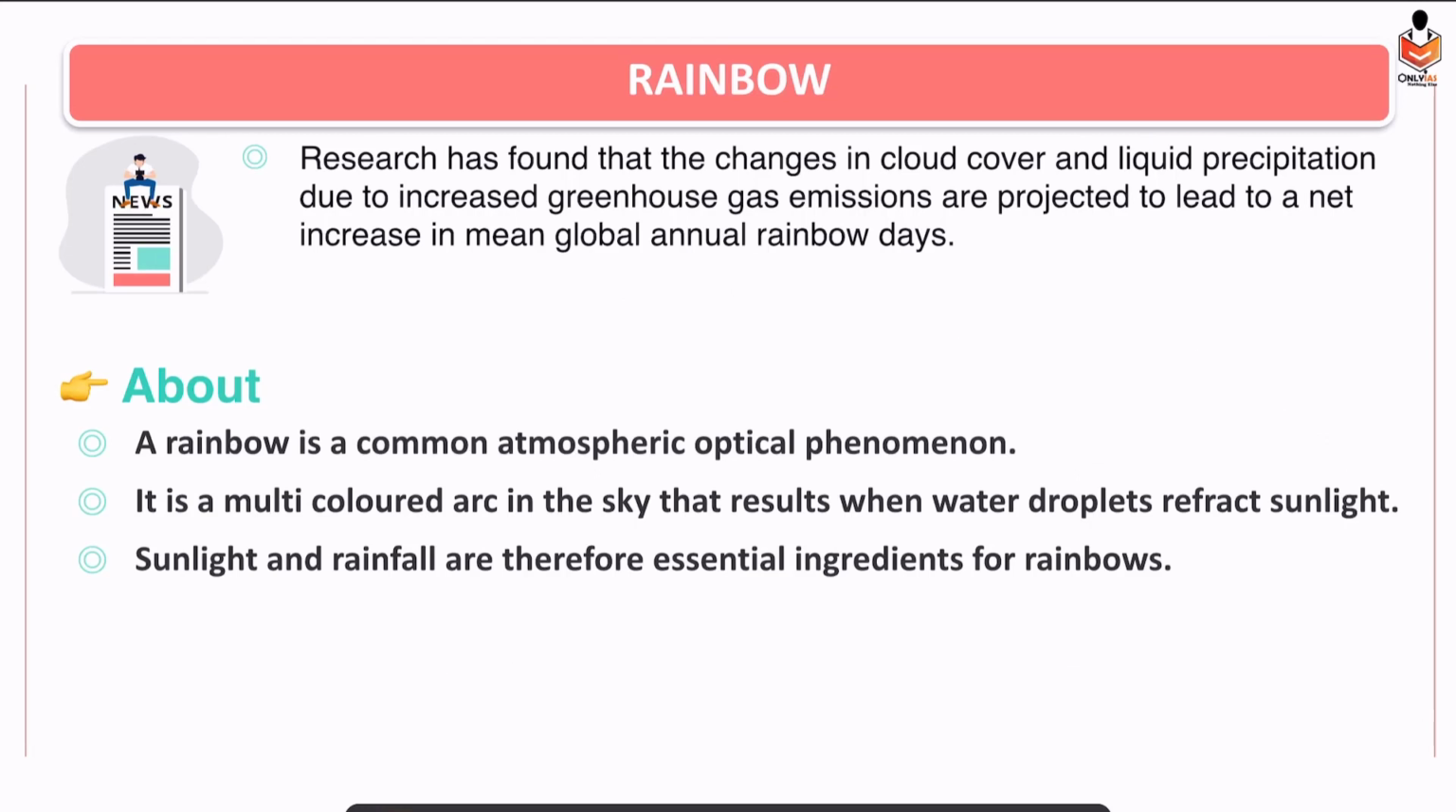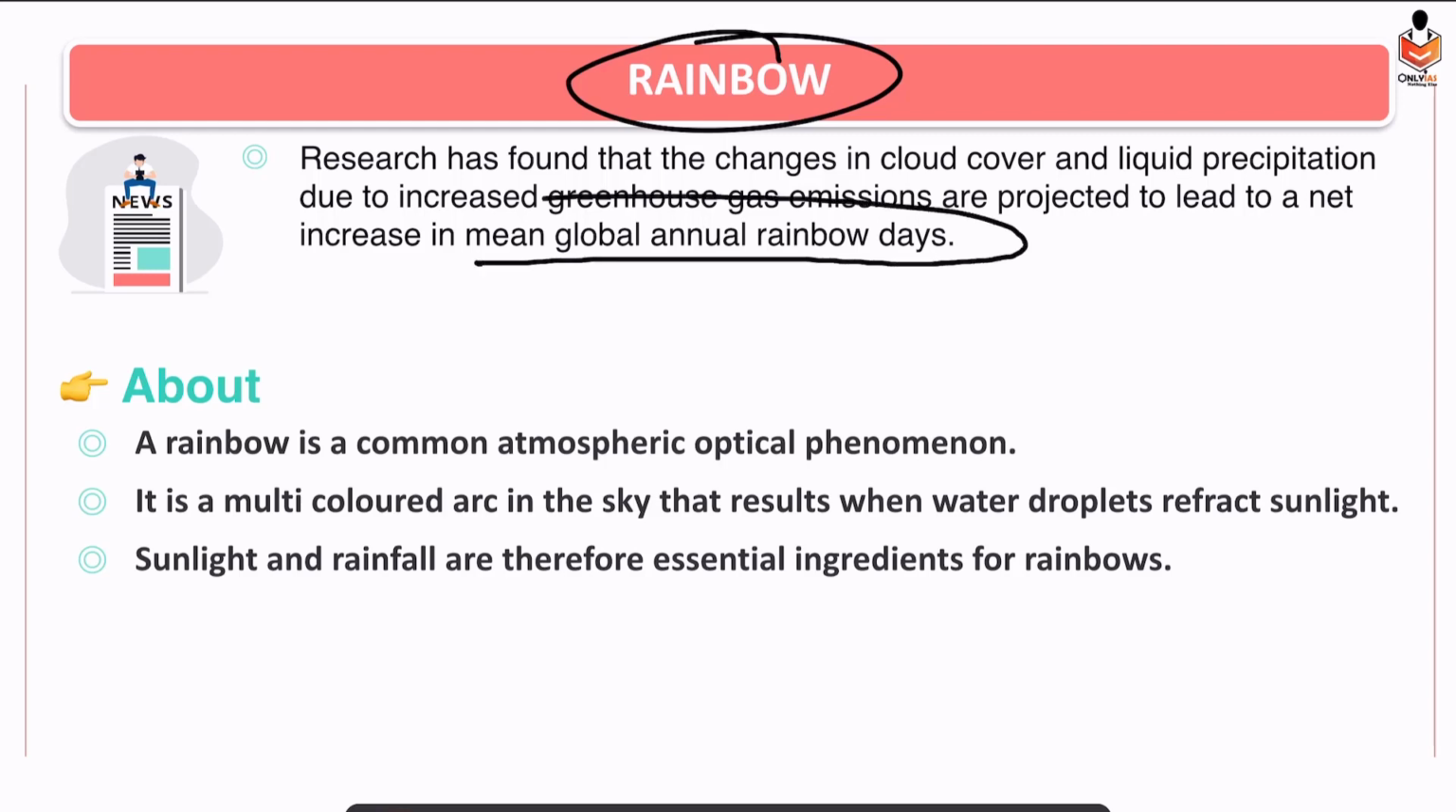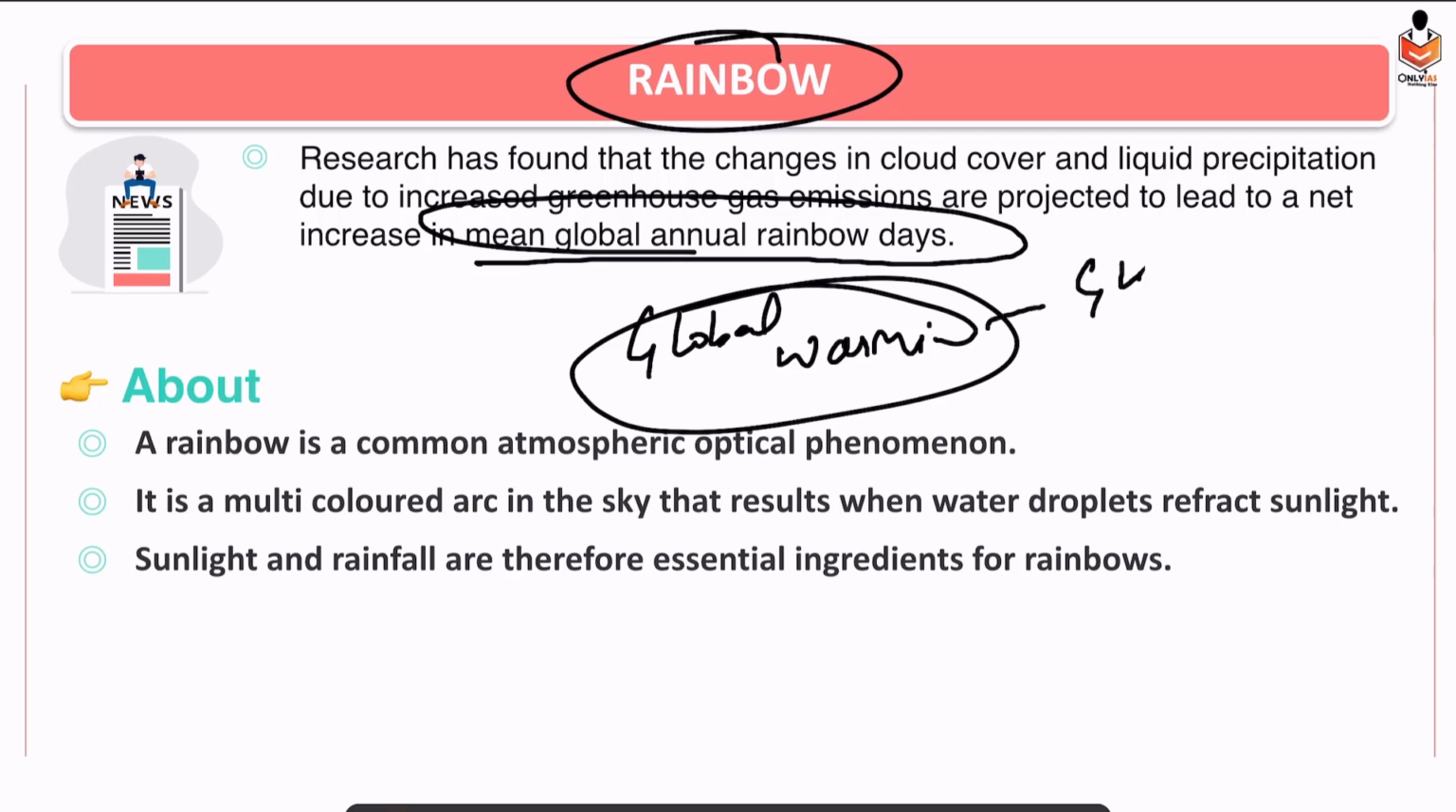Okay. So the next topic is rainbow. Recently there has been a research study. According to it, mean annual global rainbow days are increasing. Earlier a rainbow occurred on few days, but now the number of days on which a rainbow occurs throughout the year is increasing. And what is the reason behind it? Global warming, caused by greenhouse gases.